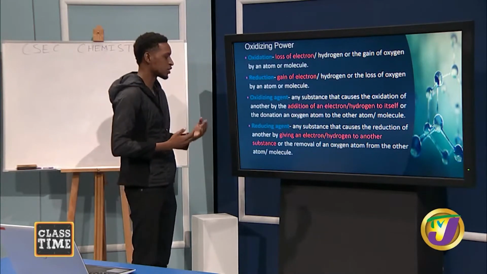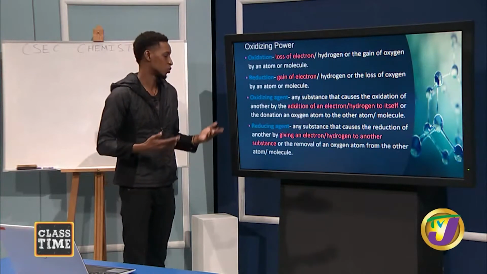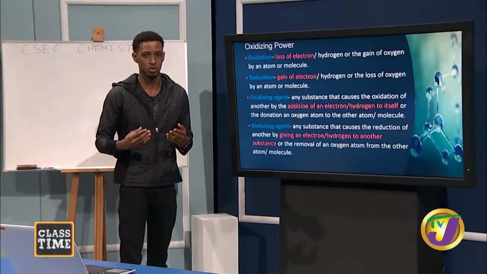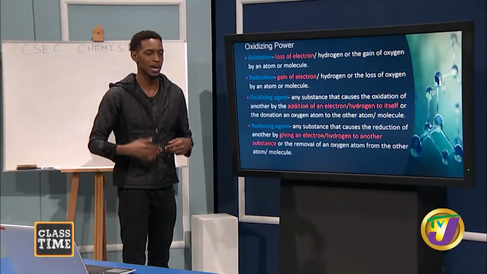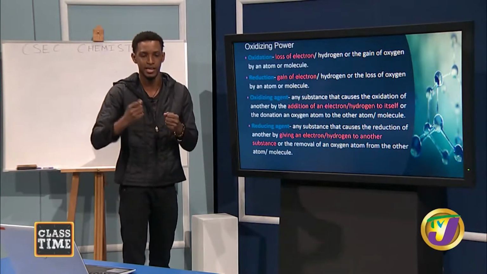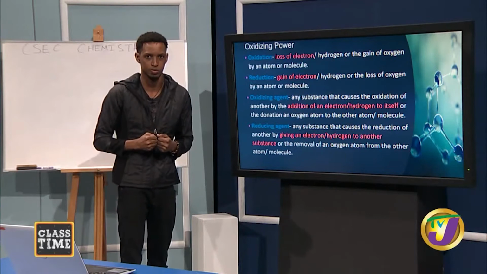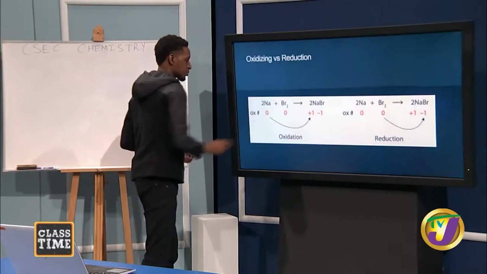Now, a reducing agent is the opposite of an oxidizing agent. So a reducing agent is any substance that causes the reduction of another molecule by giving that molecule hydrogen or electrons or taking oxygen from that molecule, right? So let's get into it.